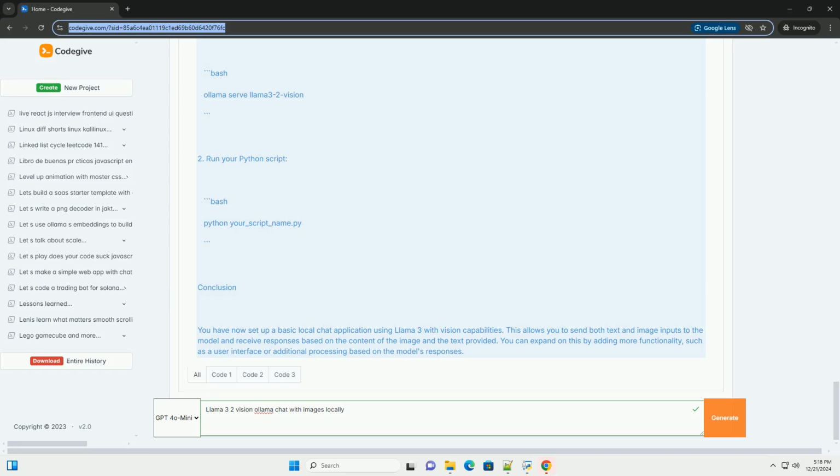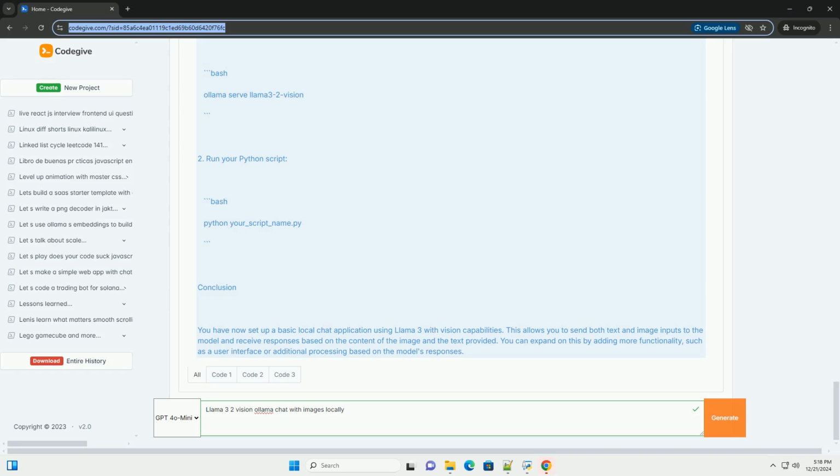Explanation of the code. 1. Importing libraries. Requests, to make HTTP requests to the Ollama API. Pillow to handle image operations. 2. The chat_with_llama3 function. This function takes a text prompt and an optional image path. It creates a data payload containing the prompt and the image. It sends a post request to the Llama 3 model endpoint. 3. Main execution block. Specify the path to the image and the text prompt. Call the chat_with_llama3 function and print the response.